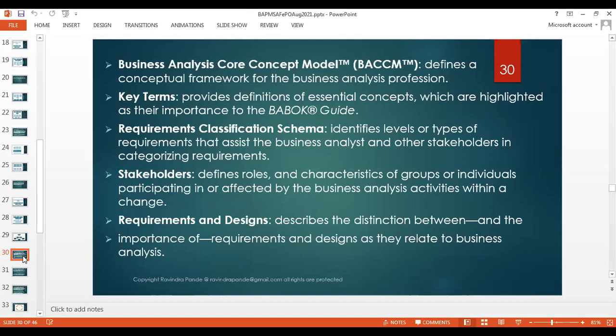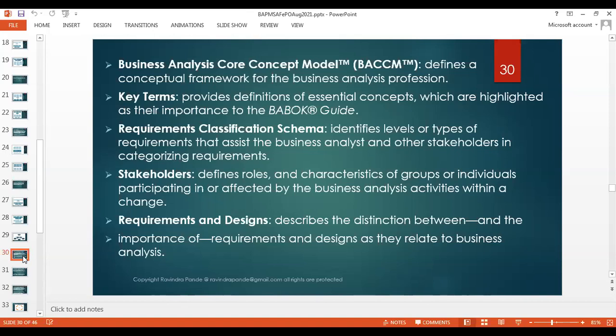We prioritize these requirements in terms of stakeholders' requirements. There are some requirements which need to be addressed in the next month, next week. There are some requirements that can be addressed in the next few months, like 3 months, 4 months, and so on and so forth. So we classify the requirements on priority. We classify the requirements on types of requirements.